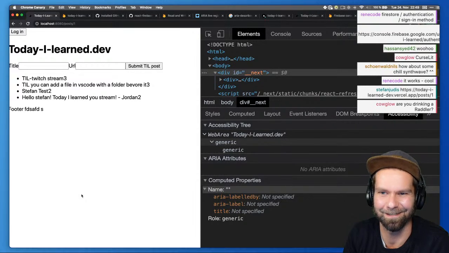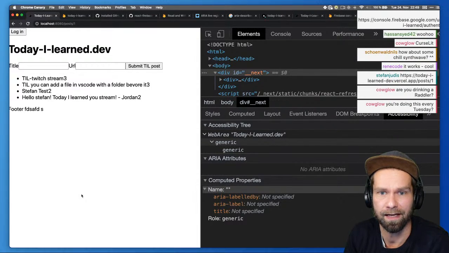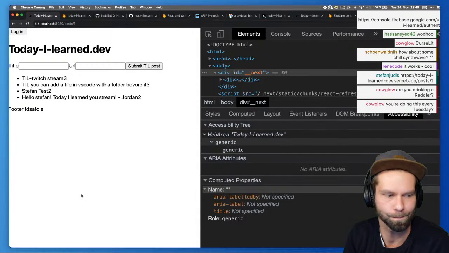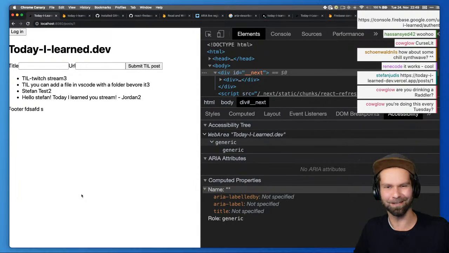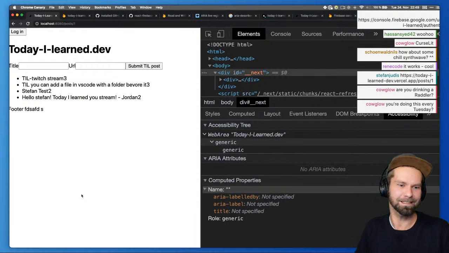I think this is so cool. I'm doing this every Tuesday around 8:30-ish CET Europe. And with this, I think, man, I'm super duper happy because I think it's super cool. We have the first functionality in here. Next week we're gonna style it a little bit with CSS, modules, emotion, or whatever we want to do.